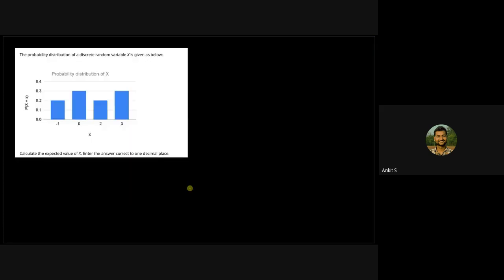Now let's move to the problem. We don't have very complicated problems, just simple ones. The probability distribution of a discrete random variable X is given as below. Calculate the expected value of X. You'll be able to calculate it, right? Just multiply all of the values taken with the corresponding probabilities. You will get the expected value. Very simple.